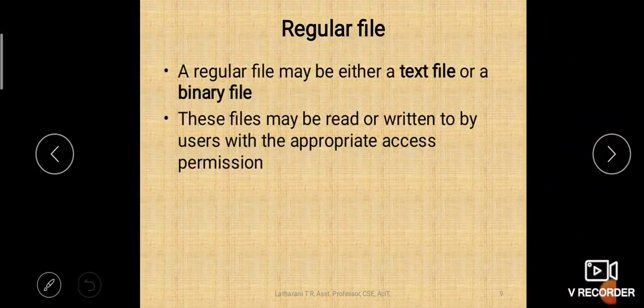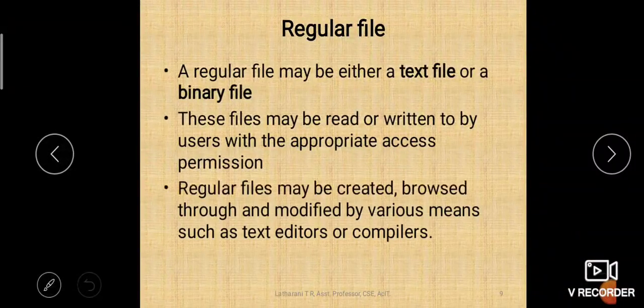But a binary file you cannot read because they are all non-printable characters. Okay, so in a text file they are printable characters, in a binary file they are non-printable characters. It is recommended that you shouldn't open a binary file because it will have non-printable characters, and if you try to open it, it may corrupt your system. So you shouldn't try to open a binary file.